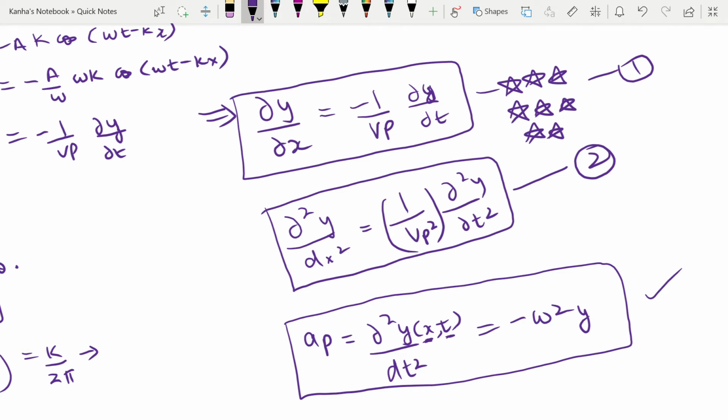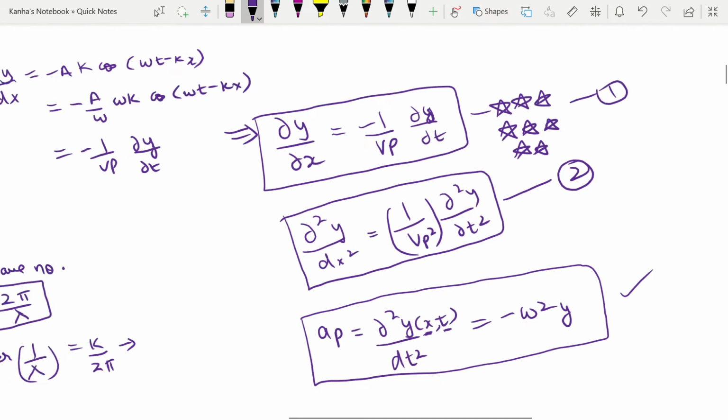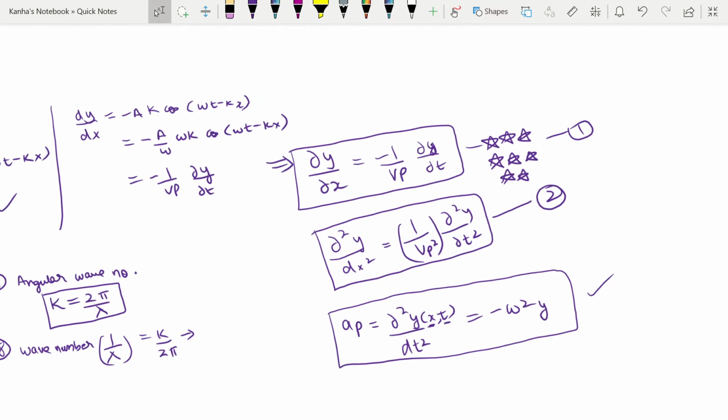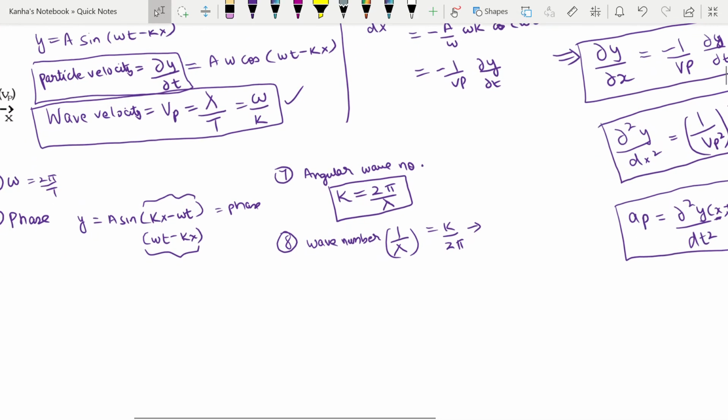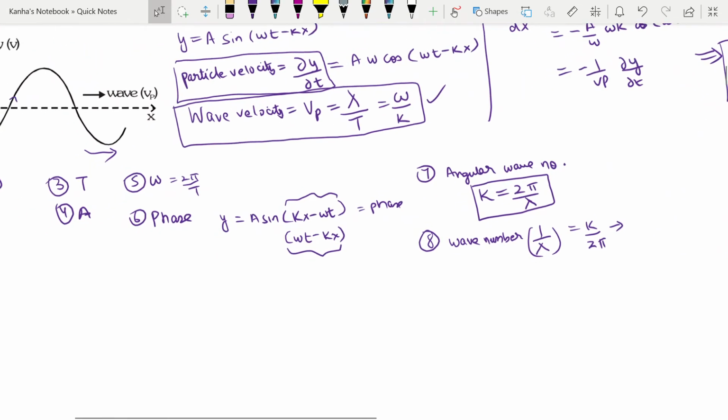Now, there are some relations between phase difference, time difference, and path difference. We'll not go into much detail there. The only thing I'll tell you about is the relation: let's say your phase difference is delta phi. Phase will generally be denoted by phi.